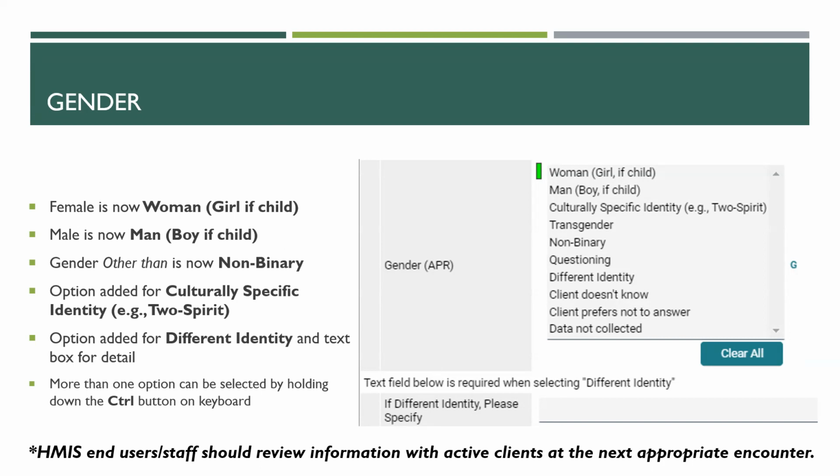And again, more than one option can be selected by holding down the control button on the keyboard. So again, people can choose as many as they would like. They can choose different identity and then provide any details down here in the text box. And again, please review this information with any active client, regardless of when they came into the program, because we just want to give them the option to change their options if they would like to.